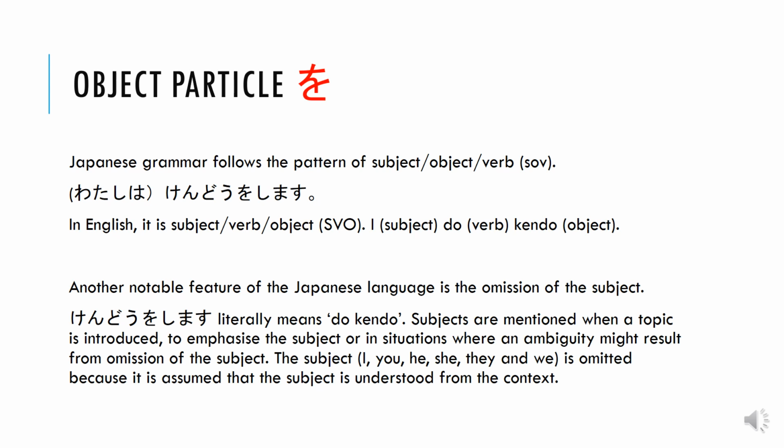So in other words, when you're first introducing the subject, you use the subject with wa. But when you're using the same subject all the way through, you don't keep saying the subject all the time. So if I was to say, I read books, but I don't read comics, I could say, boku wa hon o yomimasu, manga o yomimasen. I don't need to say boku in the second sentence. That's all for this particular PowerPoint.